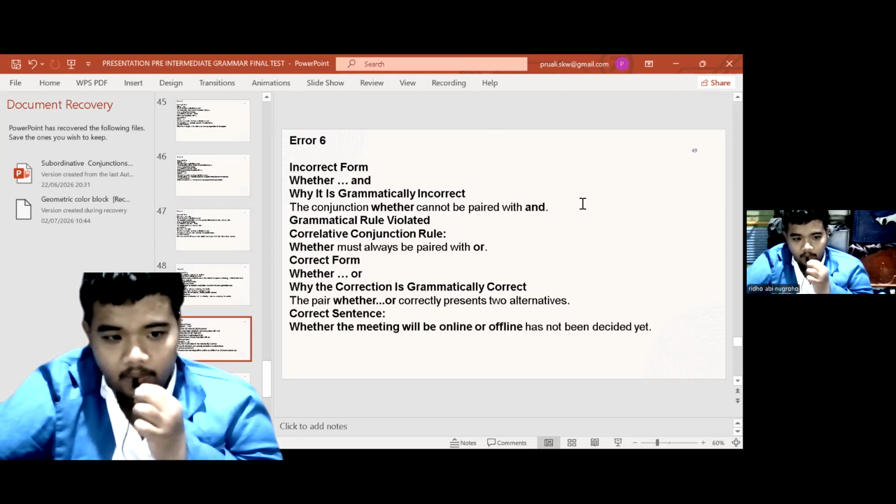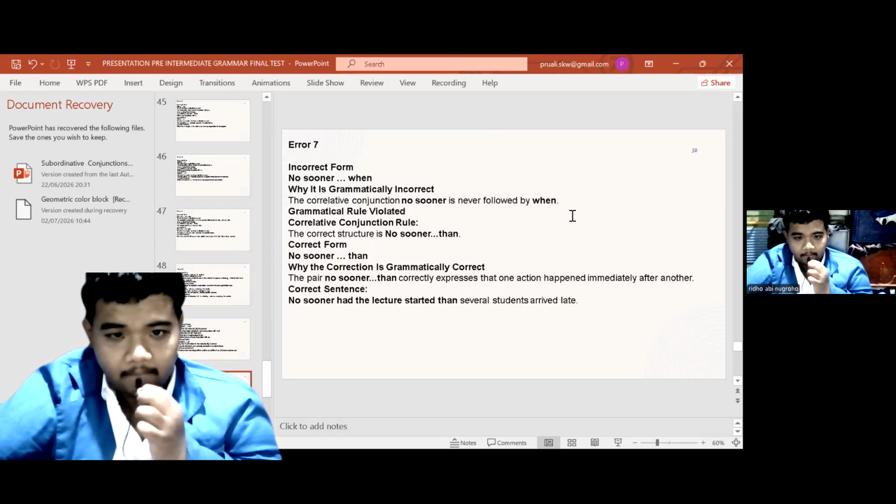Correct form: "whether or". Why is the correction grammatically correct? The pair "whether or" correctly presents two alternatives. Correct sentence: Whether the meeting will be online or offline has not been decided yet.